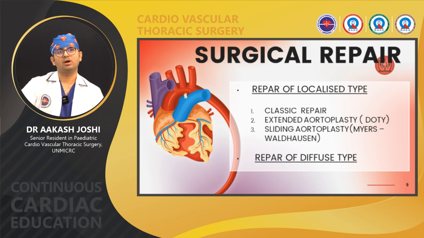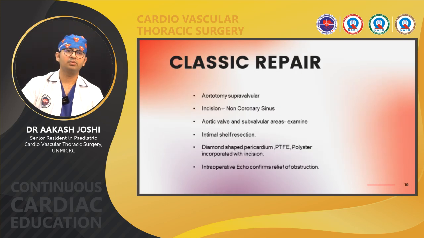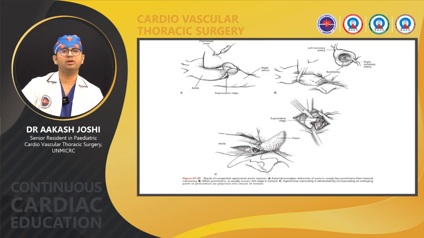Coming to repairs of supravalvular aortic stenosis, as we saw, there are two types, so repair is further divided into the localized type and the diffuse type. In the localized type, we have three types of repair: classic repair, extended aortoplasty, also called Doty's repair, and sliding aortoplasty, Myers-Walden's repair. In classic repair, first a supravalvular aortotomy is done, with an incision extended to the non-coronary sinus. Once the aorta is incised, the aortic wall is examined and assessed. Then an intimal shelf resection is done to relieve the stenosis, and a dimensioned pericardial or PTFE patch is incorporated into the incision. Intraoperative echo will confirm this.